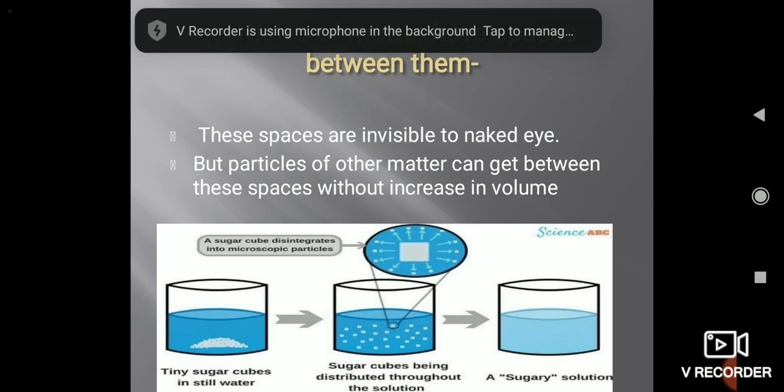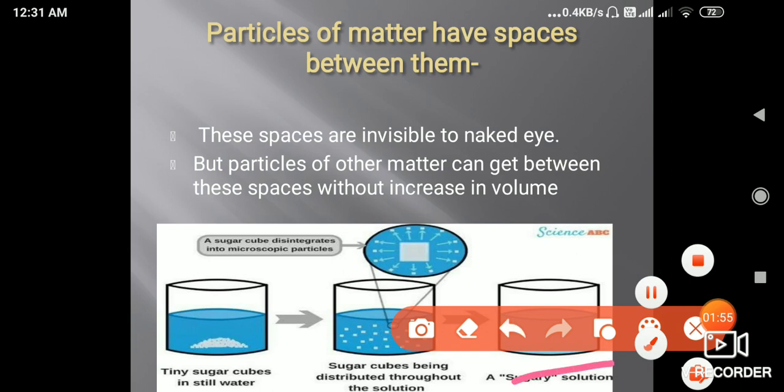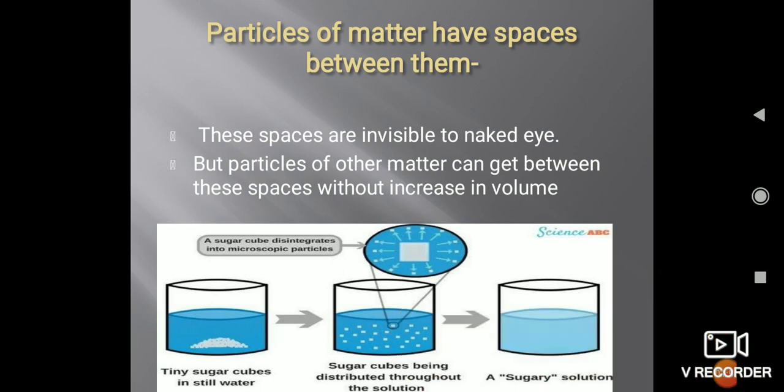And in the third, there is a sugary solution. In the third solution, you are not able to see the sugar crystals, but if you taste that solution, it will be sweet. It means sugar particles are present in water. So where did the sugar crystals go?